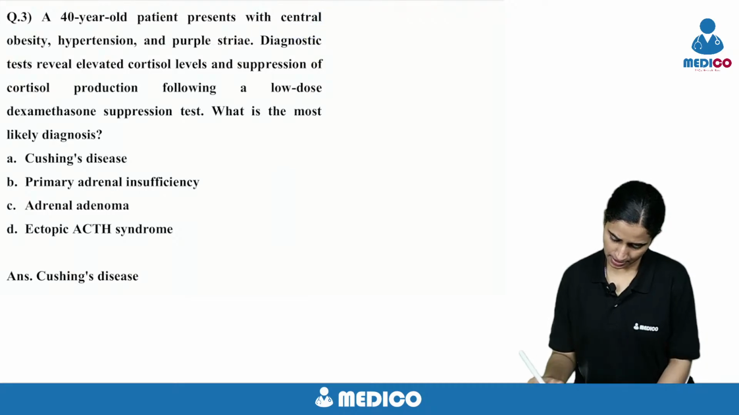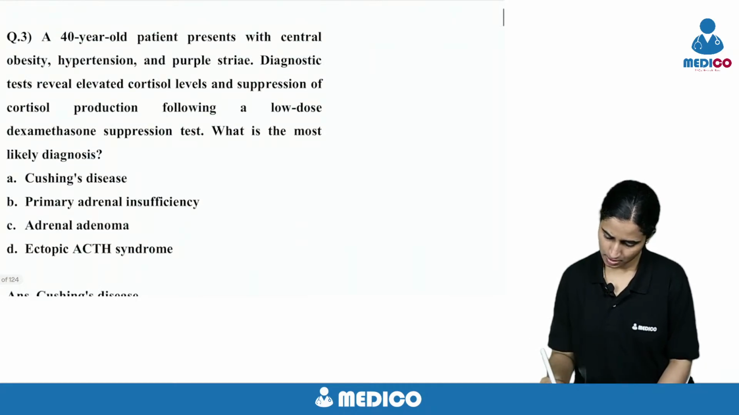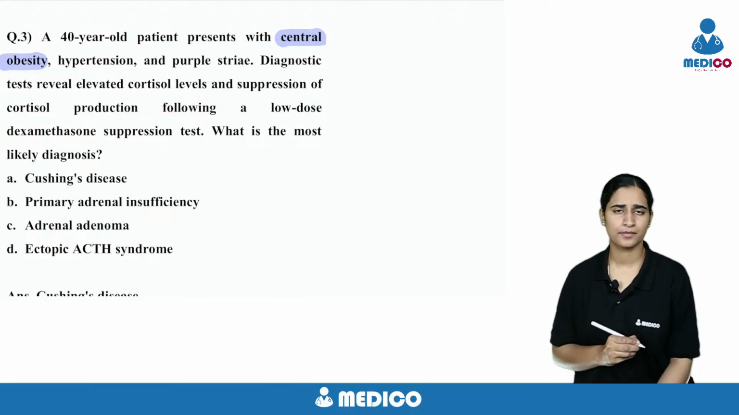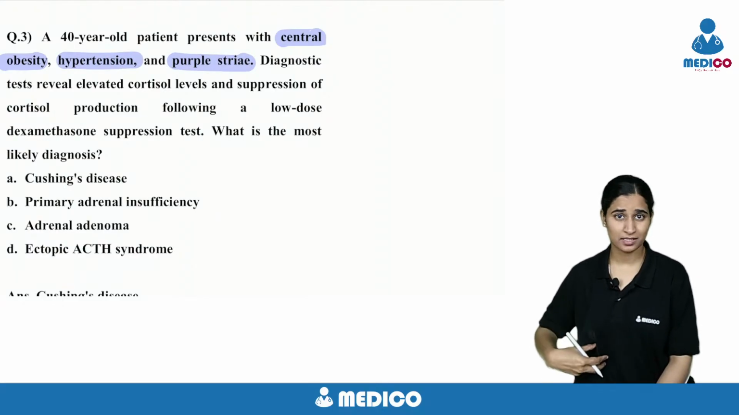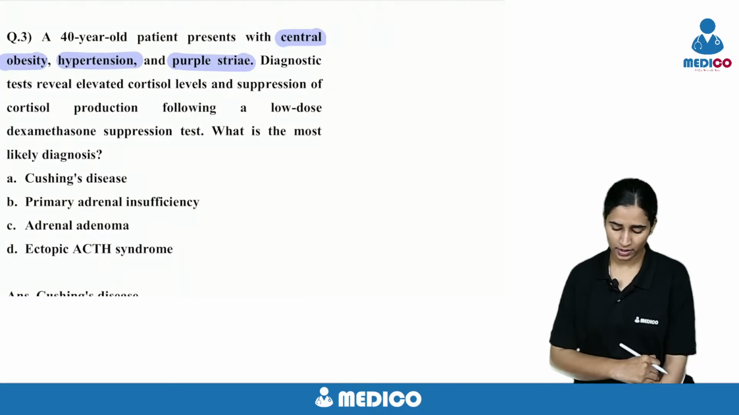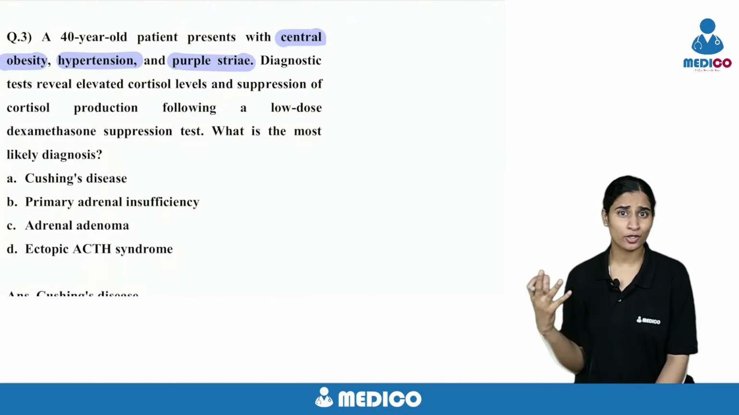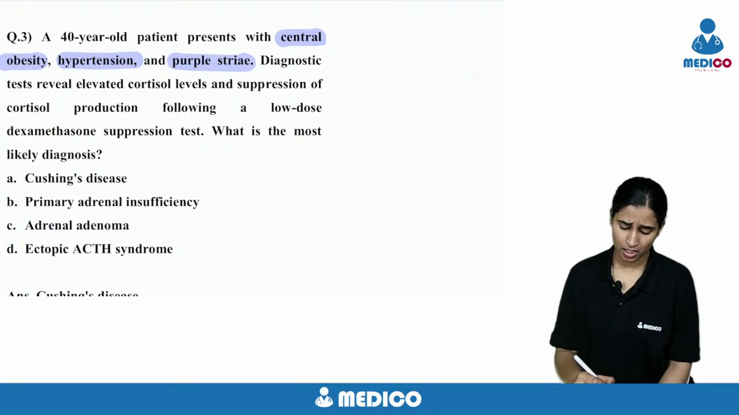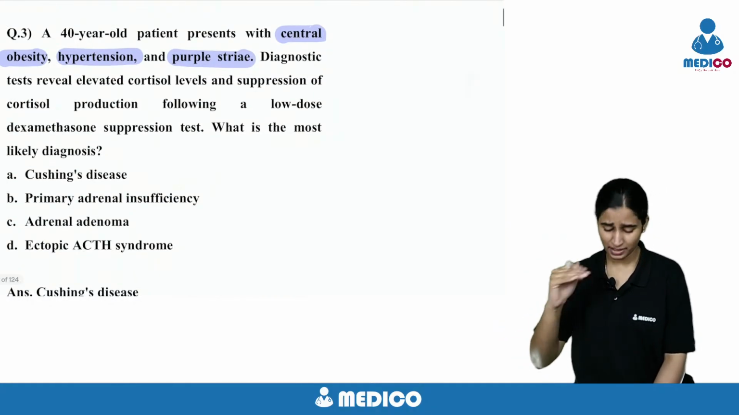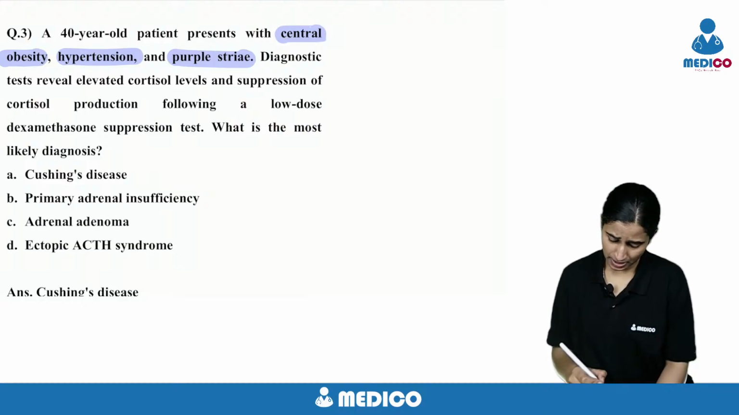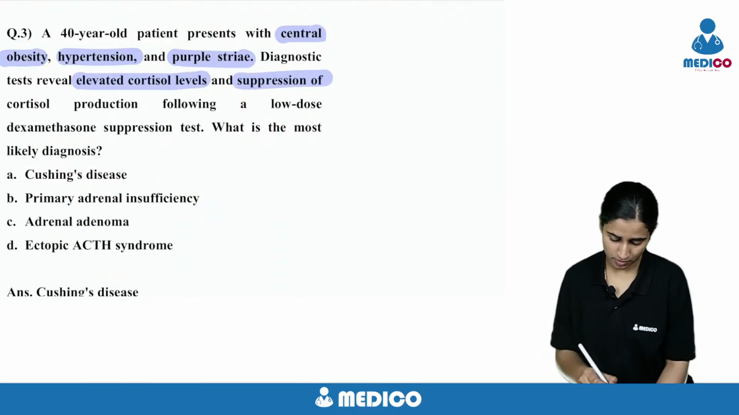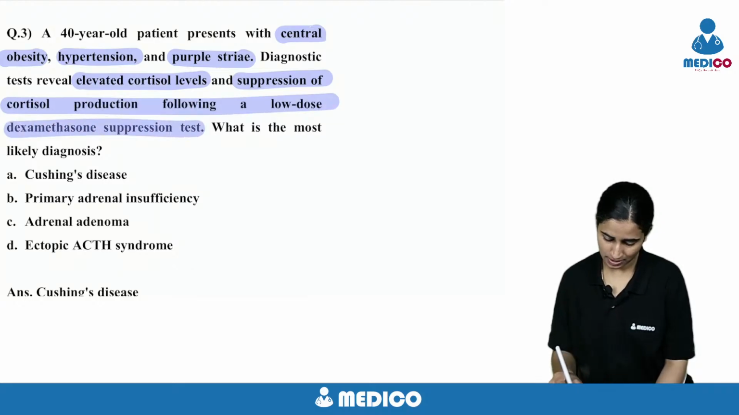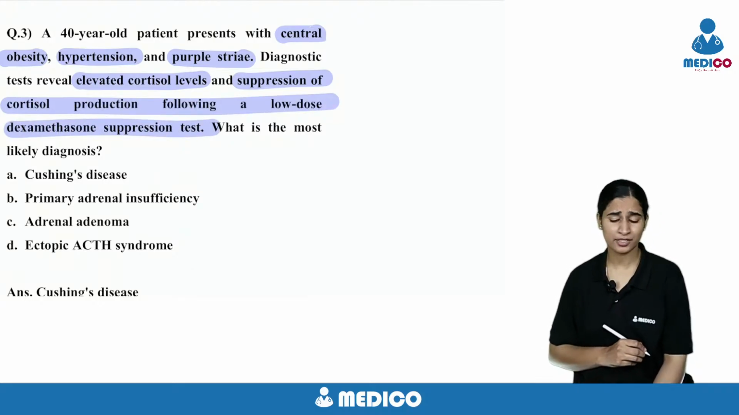This patient is having central obesity, hypertension, and purple striae. So there is obesity, purple striae on the body, and hypertension. Can you think of any disease? Okay, just keep it in the back of mind. Let's go further with the question. It's saying that there is elevated cortisol levels and suppression of cortisol following a low dose dexamethasone suppression test. What is your diagnosis?